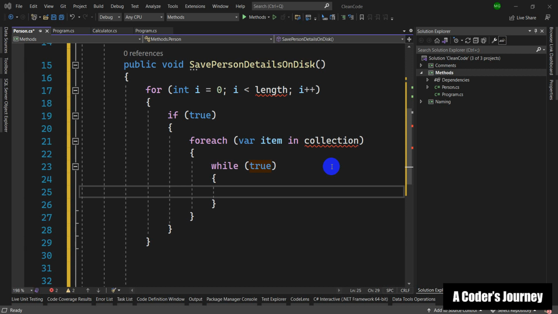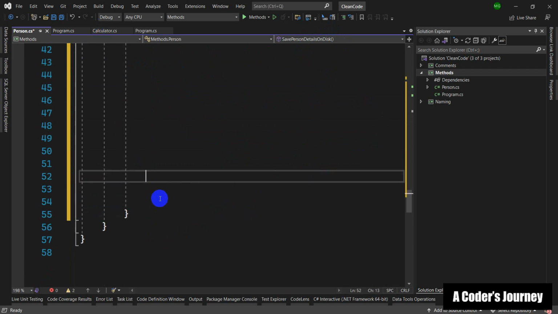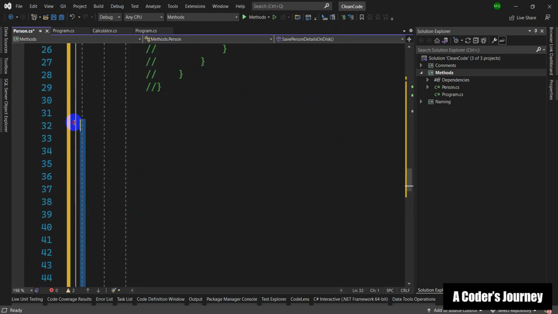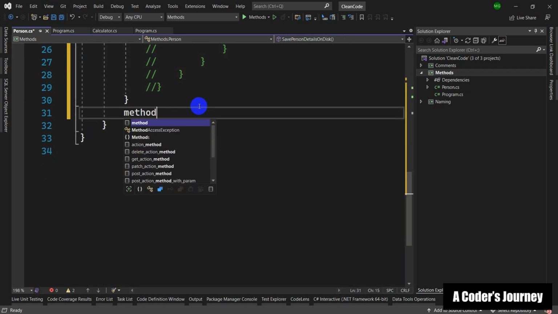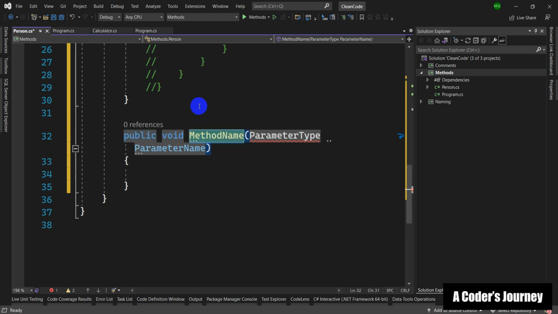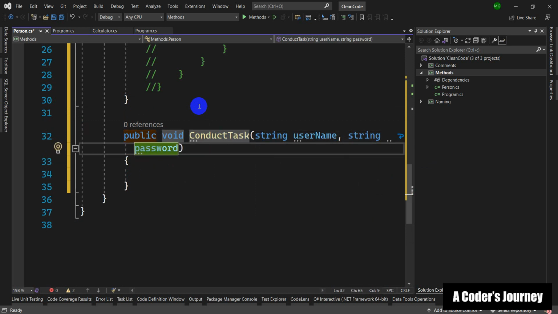Now, definitions aside, I want to talk specifically about cohesion. What I'm doing here, I'm going to comment out these lines of code, and create another method. I'm going to say I have a method called ConductTask, and then I'm going to take in a string username and string password, right?